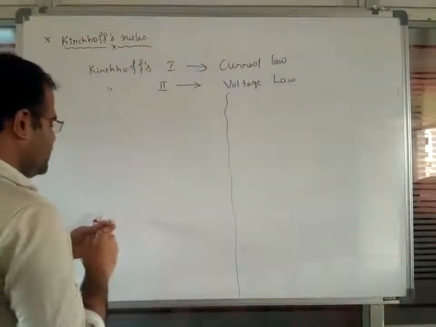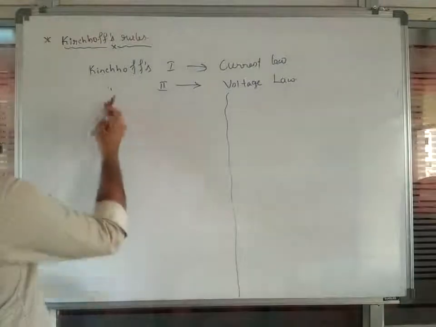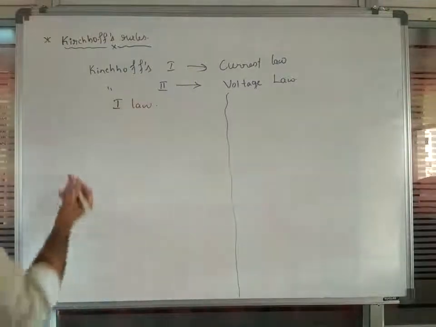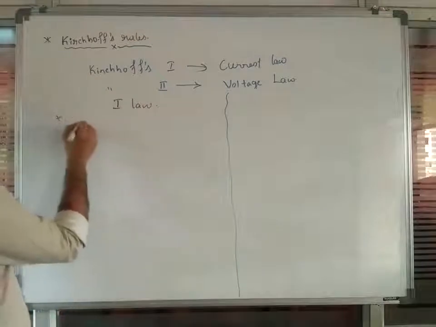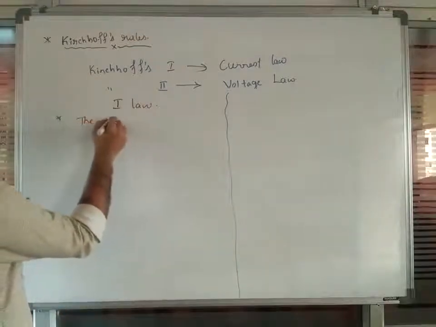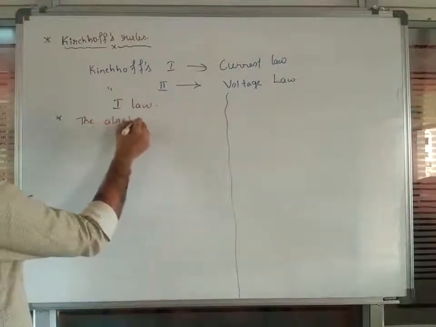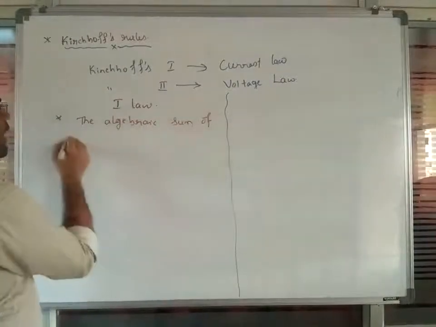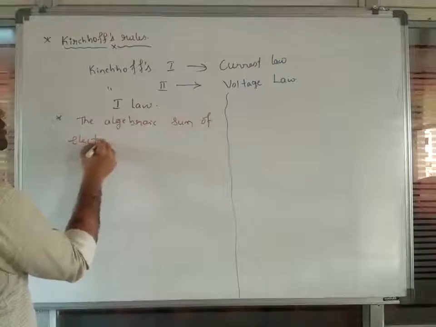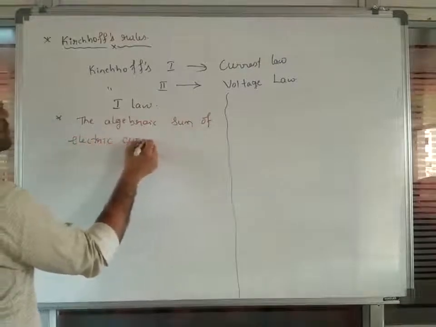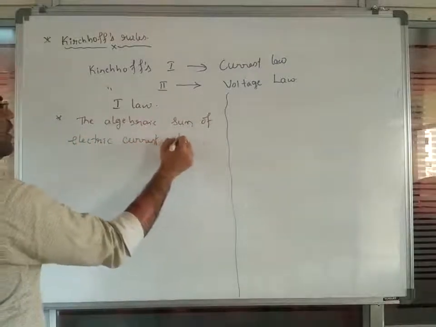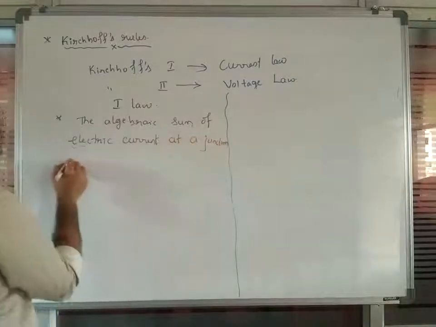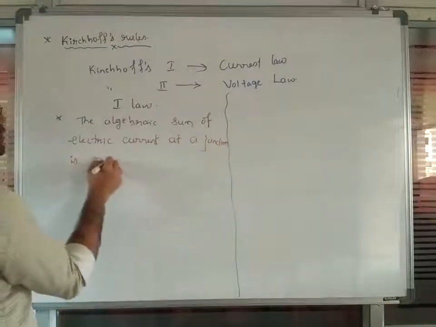According to Kirchhoff's first law, the algebraic sum of electric current at a junction is equal to 0.